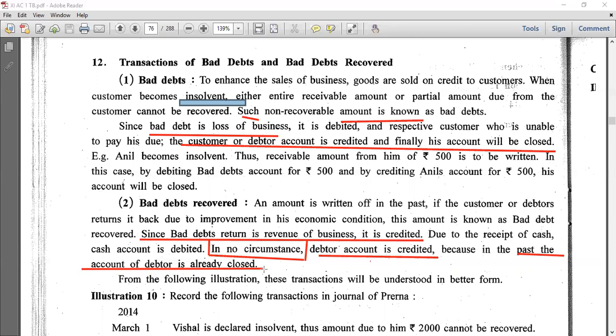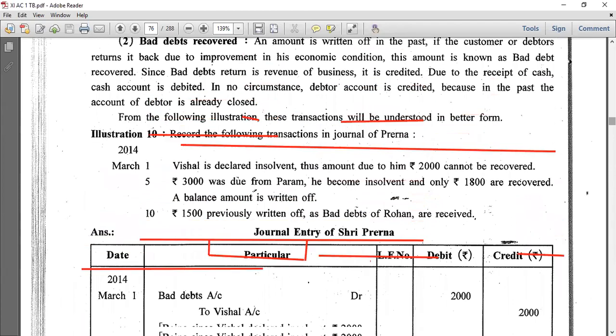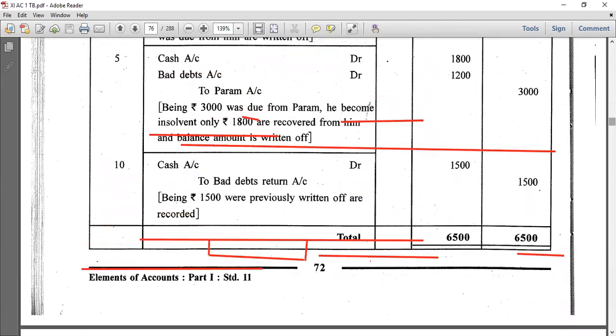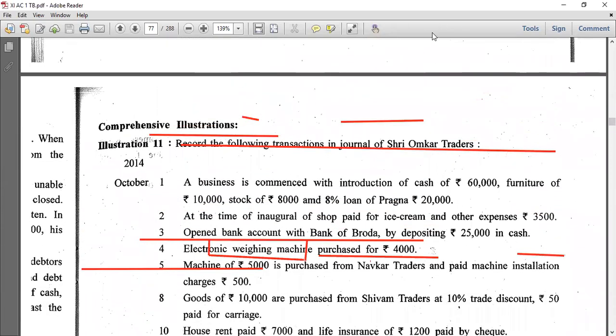So illustration number 10 is your homework. I had explained to you about bad debts and bad debts recovered also, so I don't think I need to explain to you. As I said earlier, I'm going to explain some illustrations, and some you have to do by yourself. Illustration 10 is your homework. Again, I am repeating, illustration 10 is your homework. Now let us go to illustration number 11.